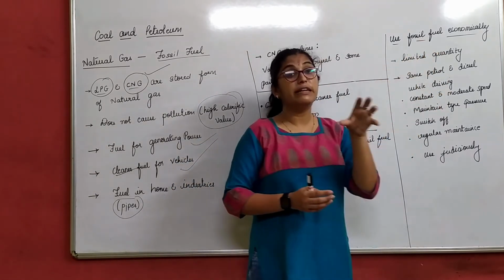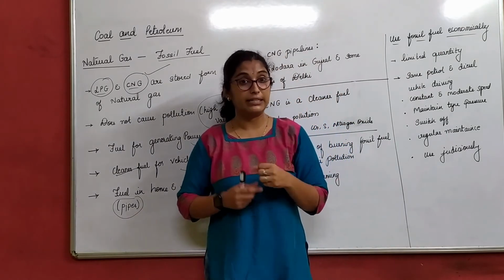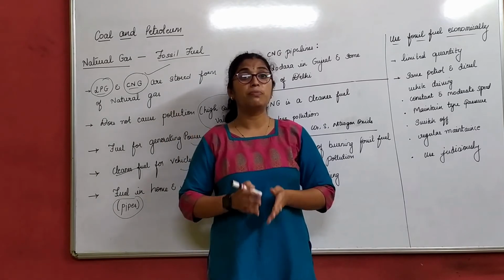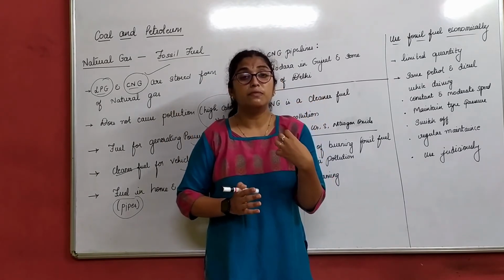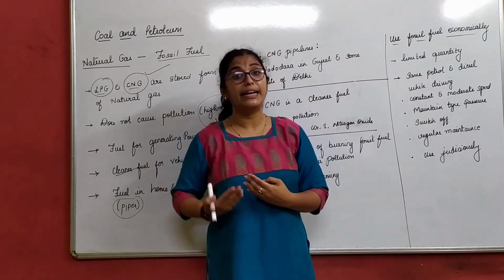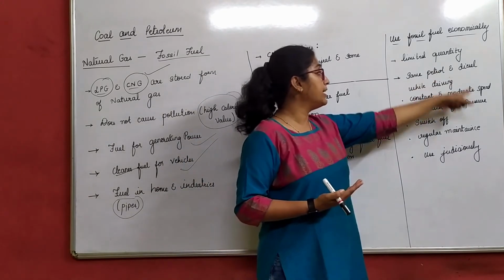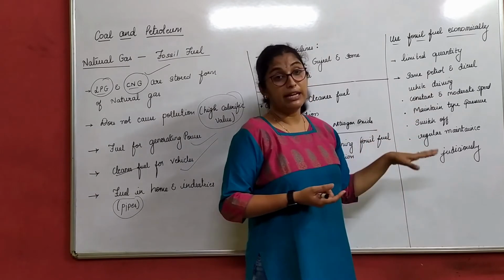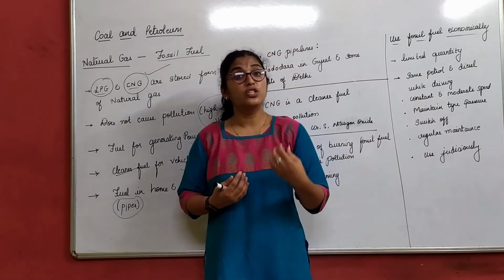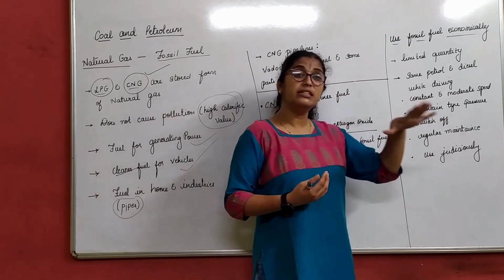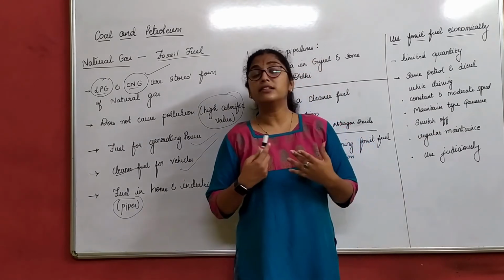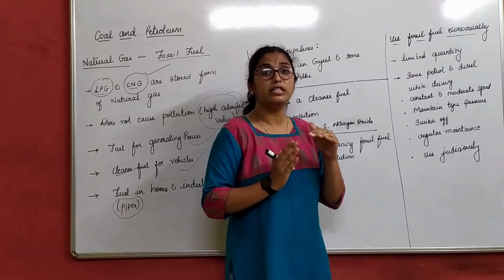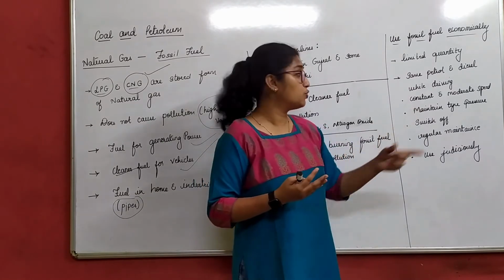How? Because fossil fuels are very limited in quantity. We know that they take millions and millions of years to form, but they are getting depleted because we are using them in such high numbers. Save petrol and diesel. How to save petrol and diesel? While driving, let us try to maintain a constant and moderate speed. Let us not drive too rash. Let us not drive too slow. A moderate speed can save your petrol.